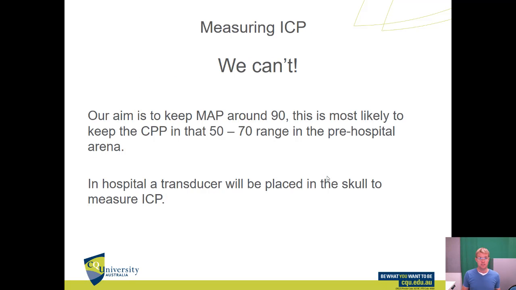Now, how do we measure intracranial pressure? Before, I said for the purpose of that formula that our intracranial pressure was 30, but we actually can't measure it. So our aim is just to keep the MAP around 90, because that's most likely to keep the cerebral perfusion pressure within that 50 to 70 range in the pre-hospital arena. It's guesswork, but it's educated guesswork. In hospital, they'll actually put a transducer inside the skull so they can directly measure the intracranial pressure to fine-tune that formula in ICU.